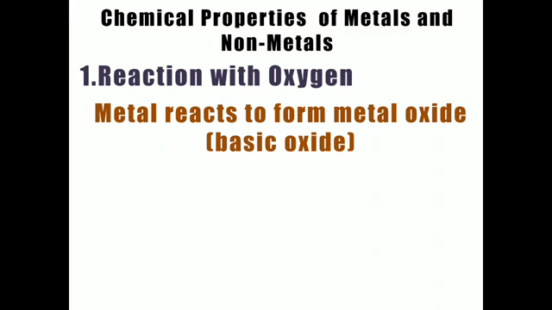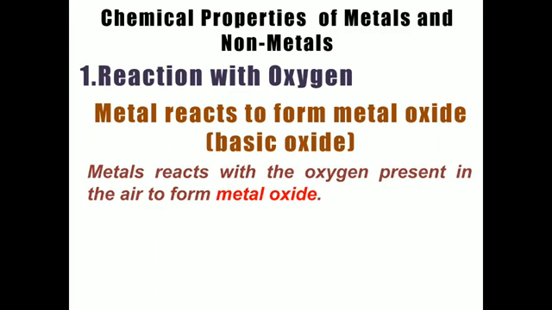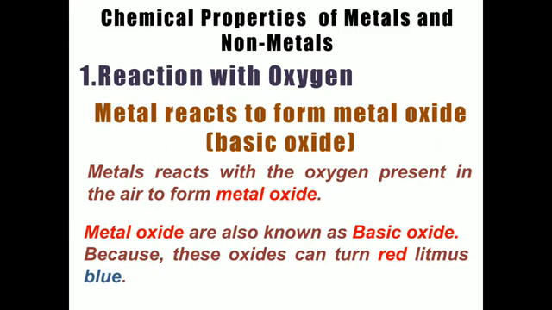Remember, these metal oxides are also known as basic oxides. This word basic is related to the base, that is, to the pH property of this compound. As I have already told you, metal oxides are basic oxides. Basic means these oxides can turn red litmus paper into blue.